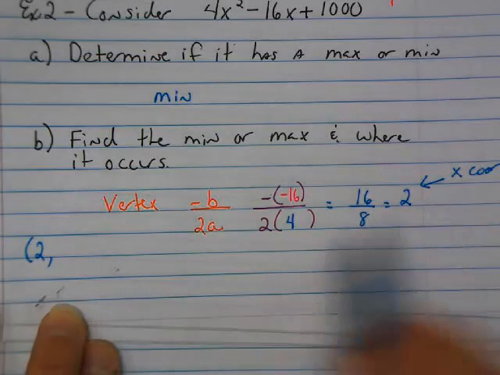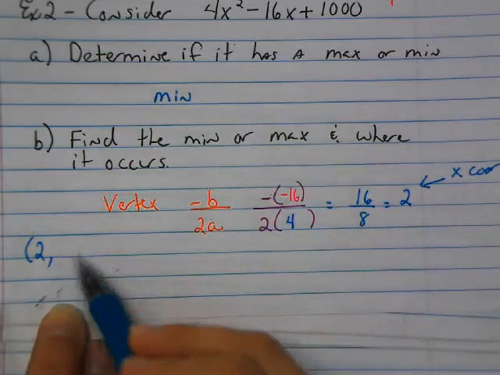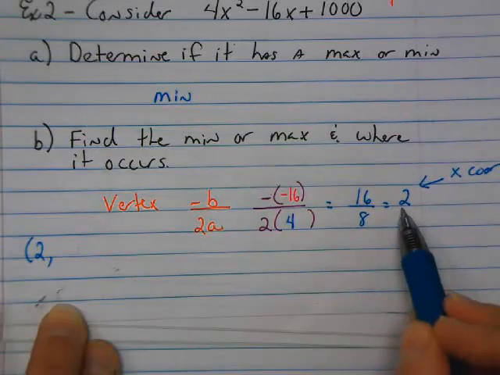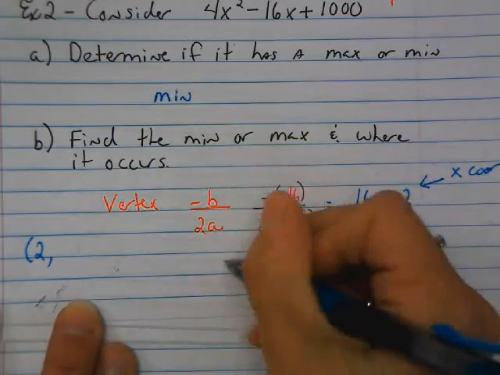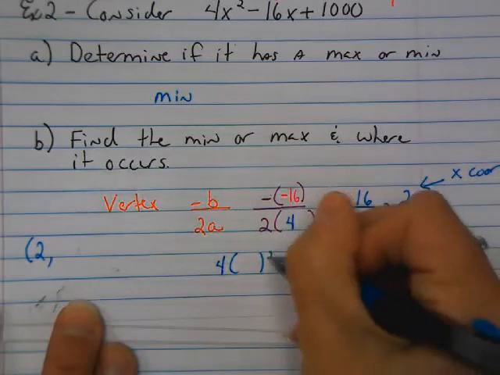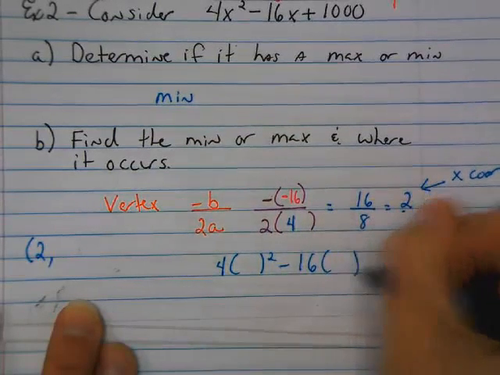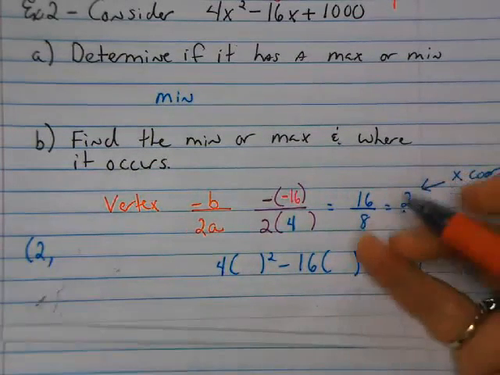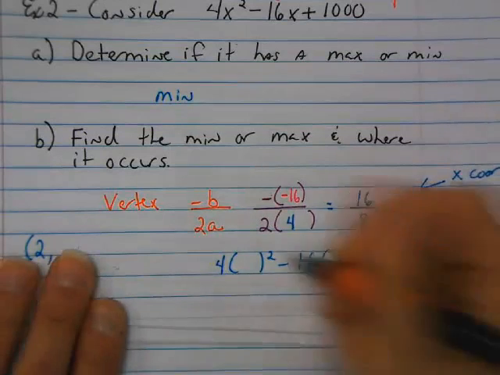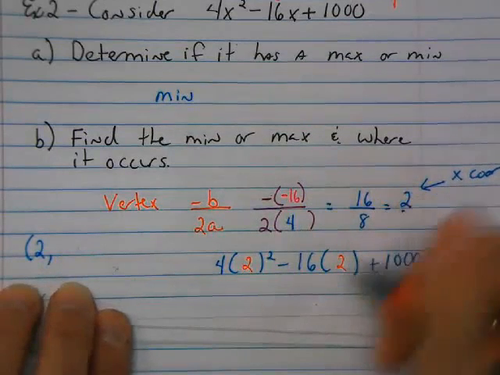So now, to find the other piece of this vertex, you're going to take 2 and plug it into the original curve. Alright, so I have 4 minus 16 plus 1,000. Alright, and I am inputting that 2. And then I'm going to work it out.